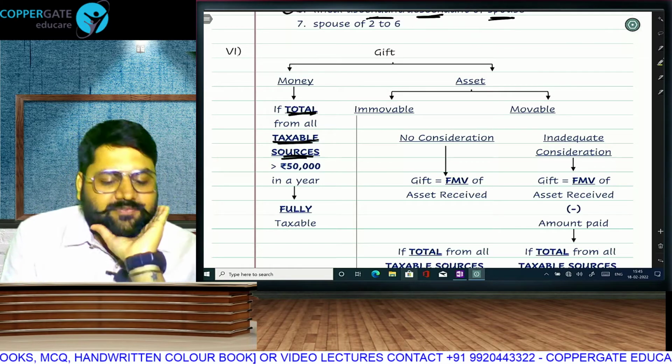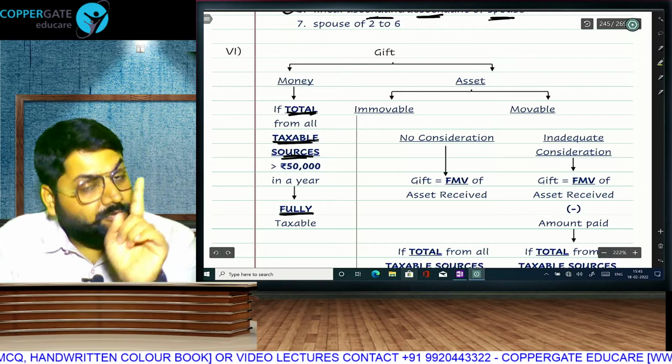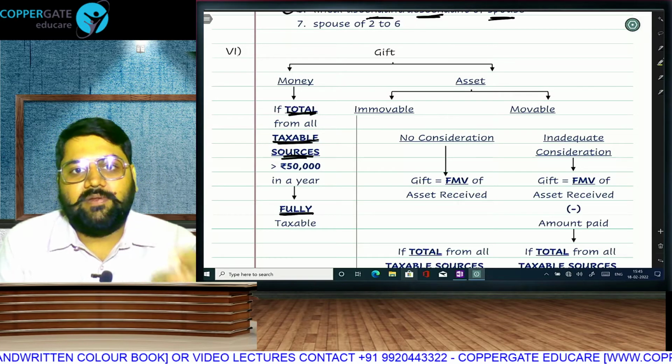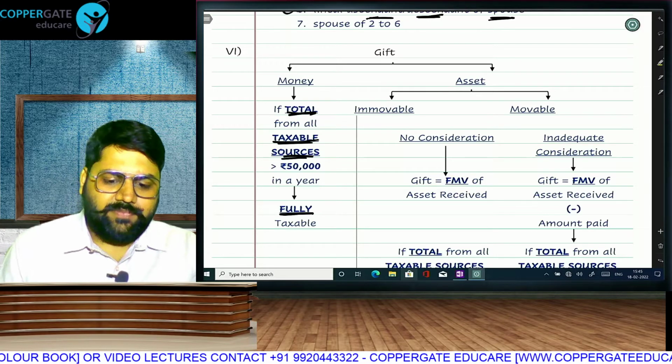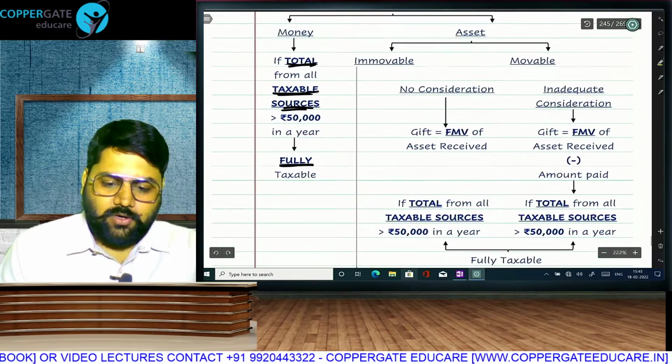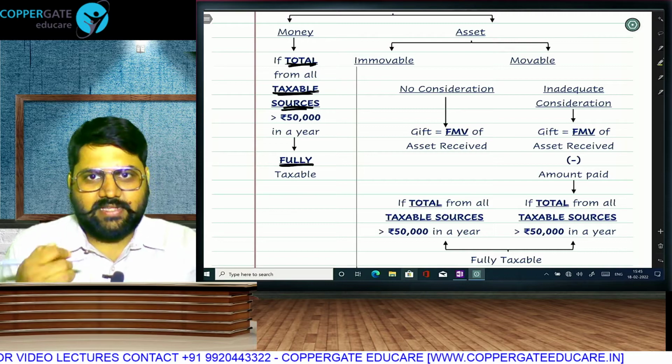If that total is more than 50,000, even if it is 50,000 and 1 rupee, it is fully taxable, not just the 1 rupee, but the full amount will be taxable. If the total from all taxable sources is more than 50,000, then it will be fully taxable. Then let's talk about movable property first. Then immovable, we will take the chart below.